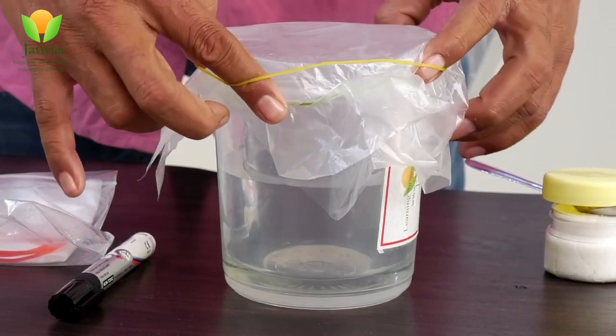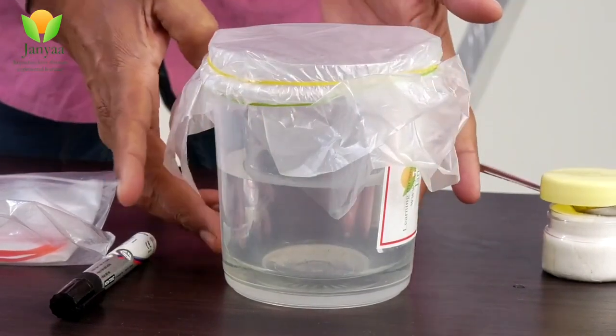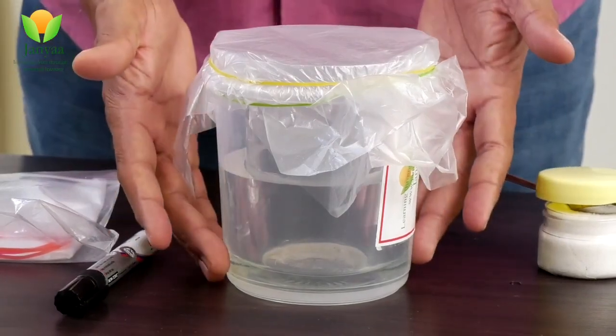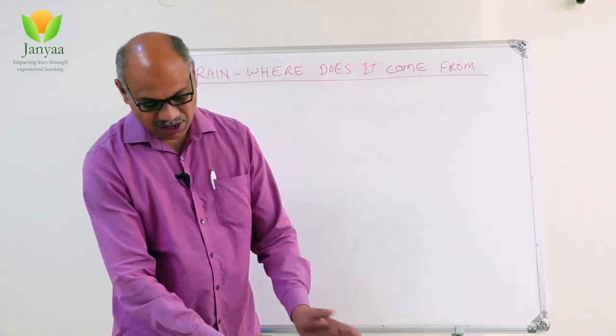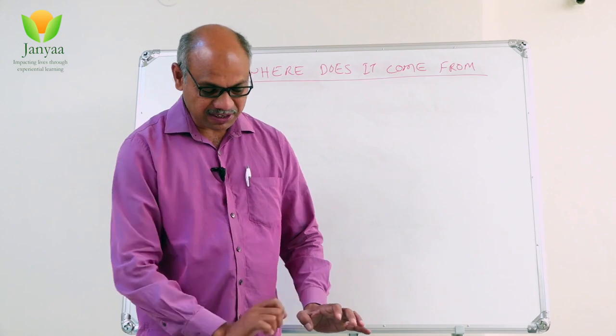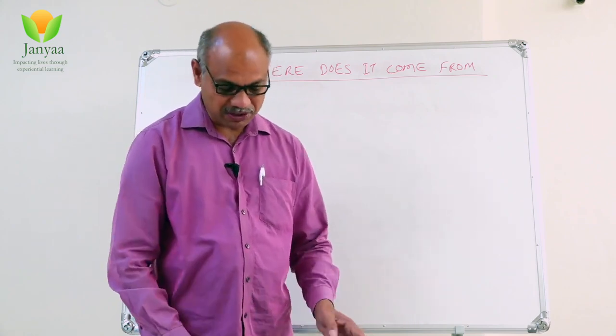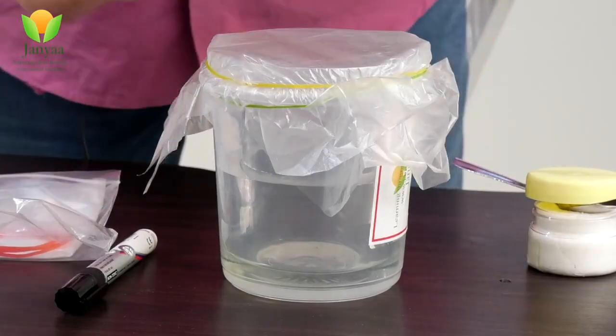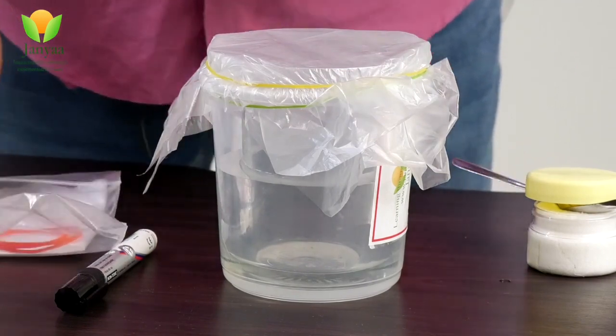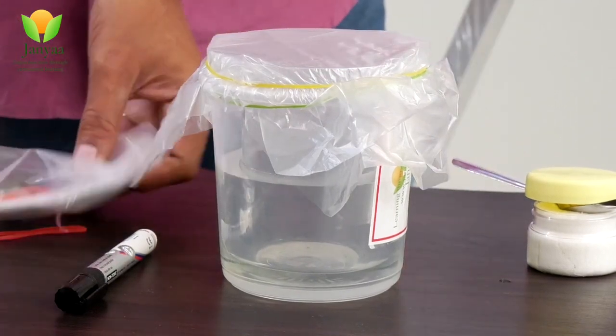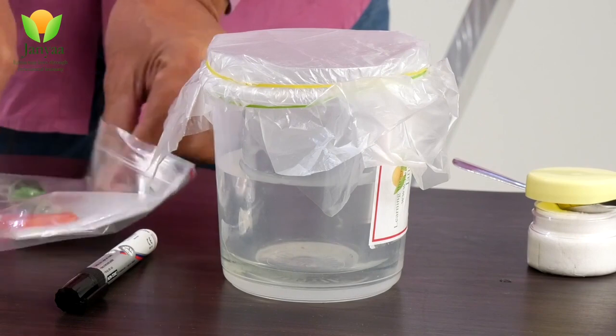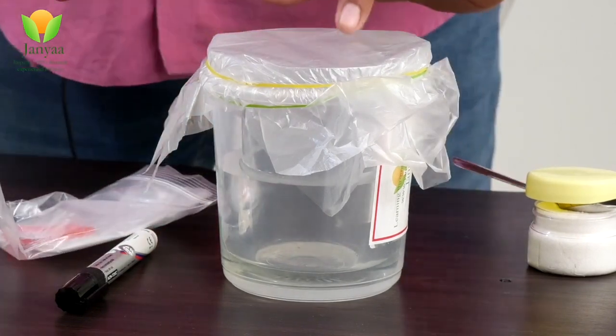Keenly observe the arrangement. Now I took a tumbler. Let us assume this is an ocean. And later I put another glass tumbler there, in which I did not pour any water. And later I covered it, and I keep this arrangement. See, here I am using a marble.